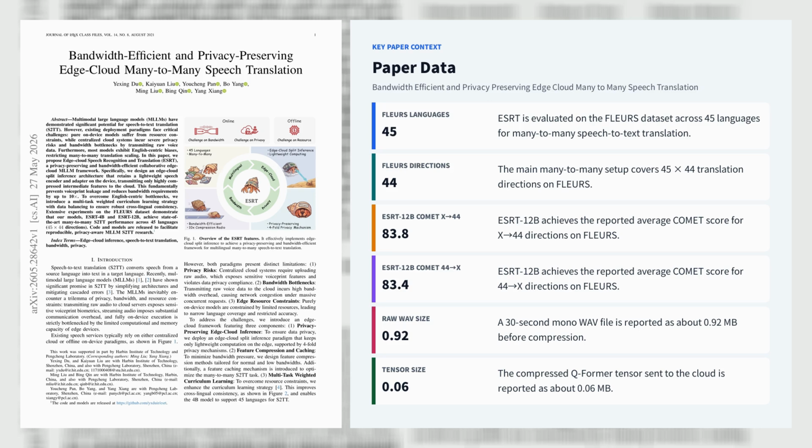The paper's broader claim is that strong many-to-many speech translation can be achieved without uploading raw voice, making edge cloud deployment both more bandwidth efficient and substantially safer for privacy.